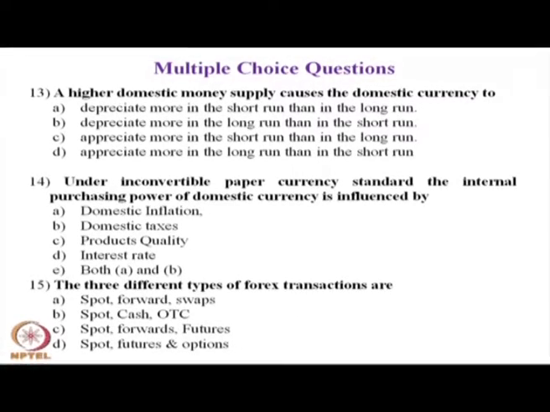Suppose more rupee will circulate in the Indian economy, the rupee value will depreciate in the short run, and then in the long run the Government of India again controls the rupee value. So, in the short run higher domestic money supply causes the domestic currency to depreciate, then in the long run it will arrest the depreciation; in the short run it will be highly depreciated. So, more money supply in the economy, the rupee or the domestic currency depreciates more in the short run than in the long run. So, here 13 number question, the answer is A, depreciate more in the short run than in the long run.